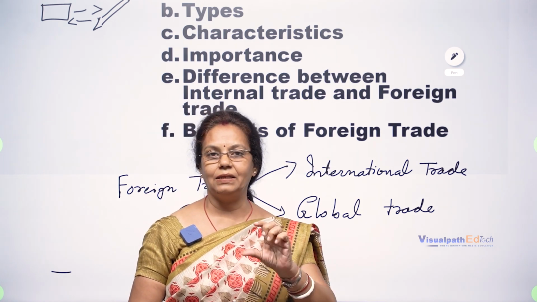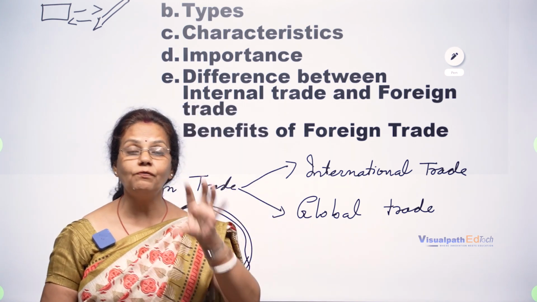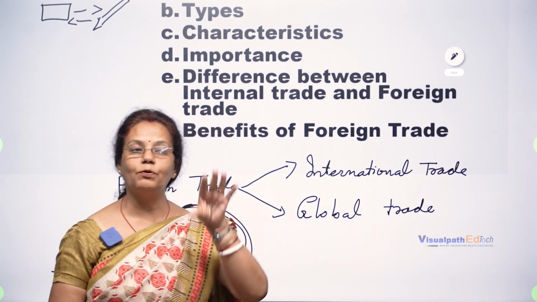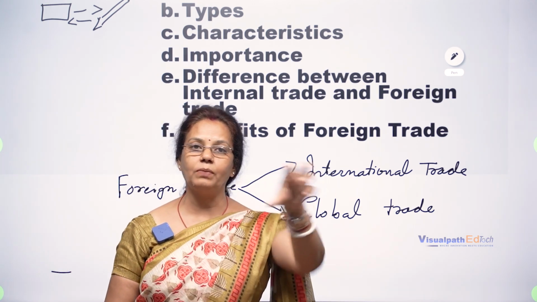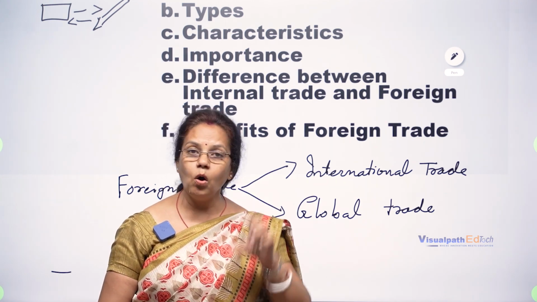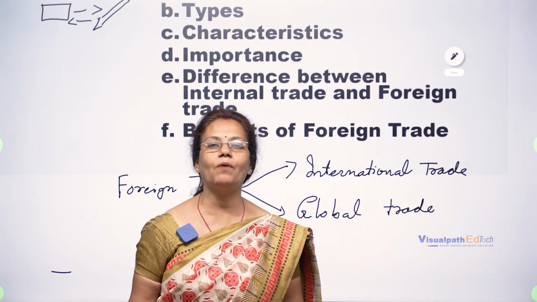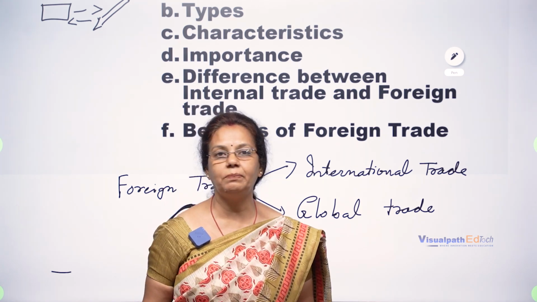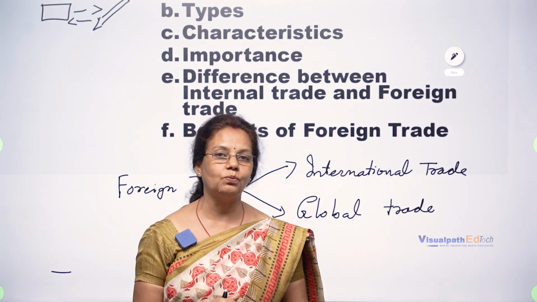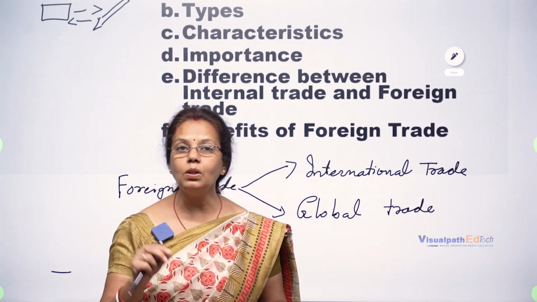Our desire is unlimited. Once we get a certain thing, we need more. So, to fulfill our desire, and also to fulfill the economic development of a country, buying this type of commodities from outside is very necessary. The same way, all the products which we produce in our own country may not be required for our own consumption. So what will we do with the extra products?